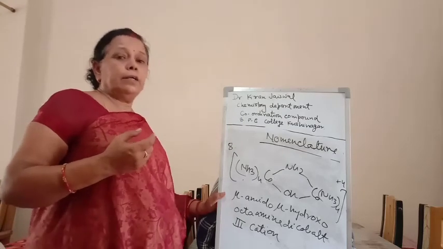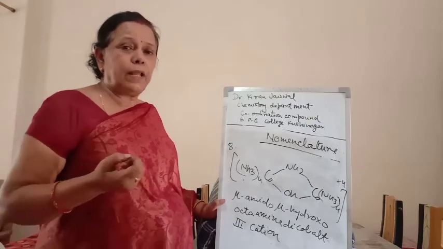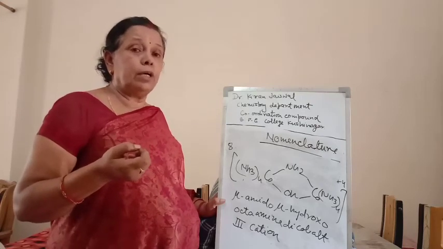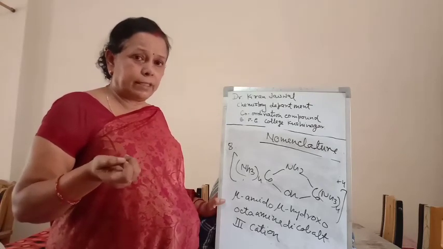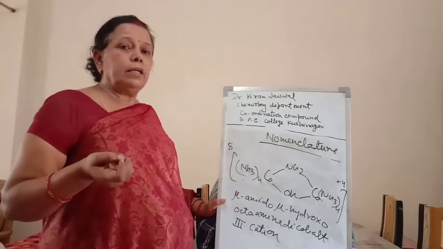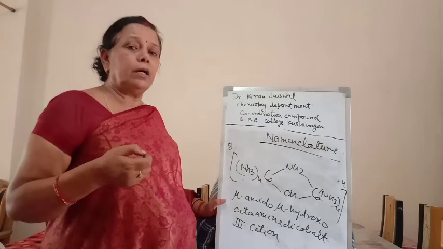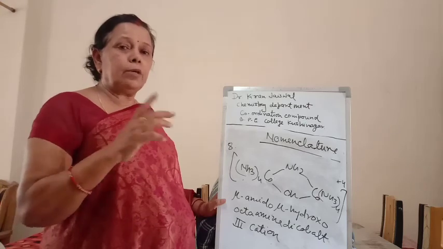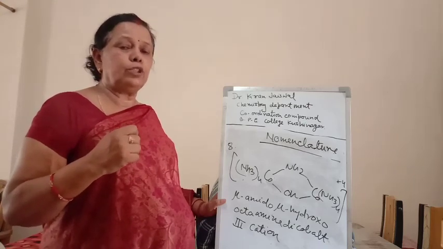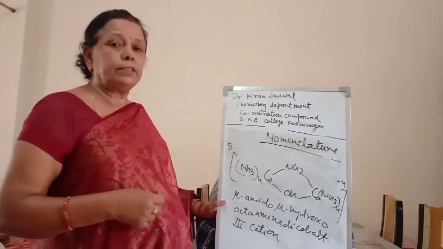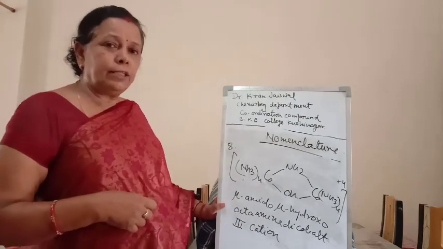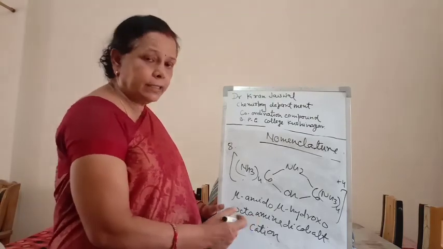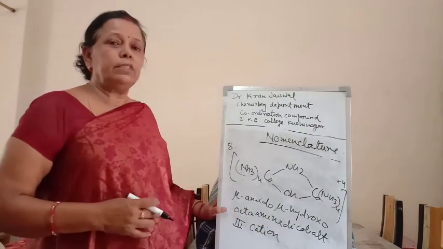Next, the number of simple ligands is named as di, tri, tetra, etc. In case of complex ligands, for example ethylenediamine, we use bis, tris, tetrakis, etc. And if the coordination sphere contains more than one metal atom linked by a ligand, that ligand is known as the bridge ligand and the whole complex is a bridge complex. It is written with mu and separated from the rest of the name by a hyphen, as shown in this structure. Thank you.